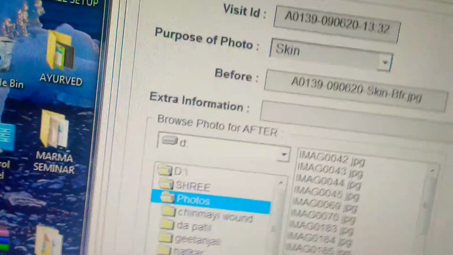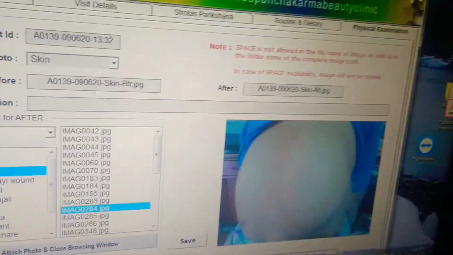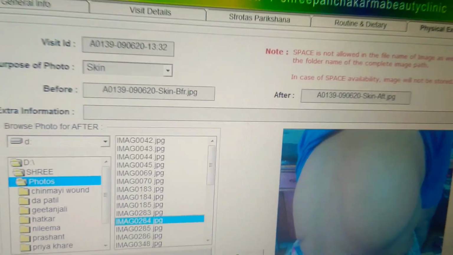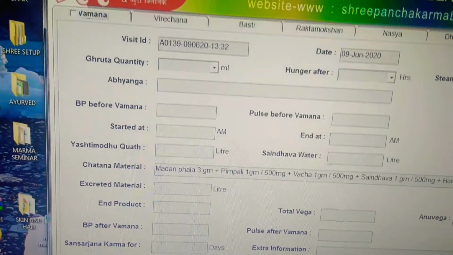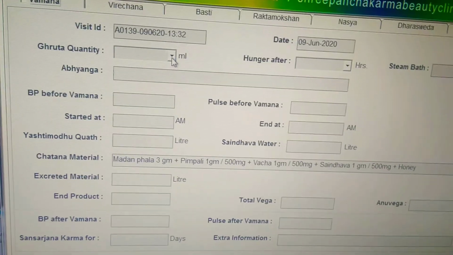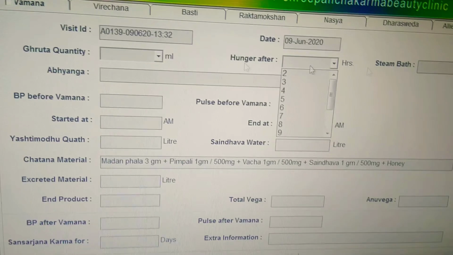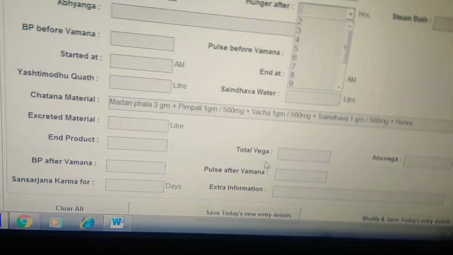Okay, this is the photo information. After that, you have done all the physical examination. Now treatment details. So all these pages are related to all the panchakarma, vamana, ghrita in which quantity, hunger after how many hours, steam bath have you done, abhyangam, all these things. This is the material what you have used, extra material or extra information.